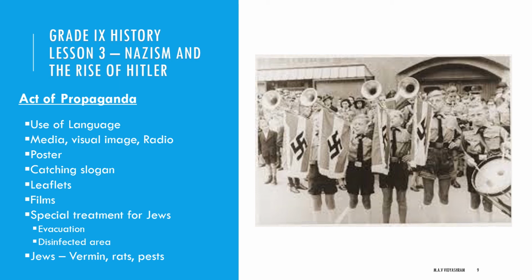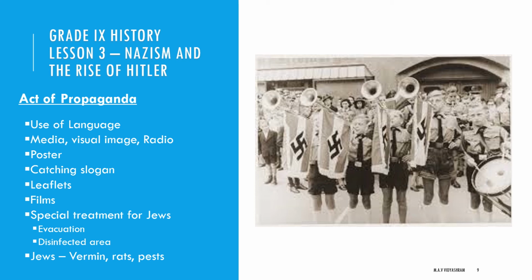Media was carefully used to win support for the regime and popularize it worldwide. Nazi ideas were spread through visual images, radio, film, posters, catchy slogans, and leaflets. In posters, the groups identified as the enemies of Germans were stereotyped. Stereotype means often repeating the same word so that it was registered in the minds of other people. They were mocked, abused, and described as evil.